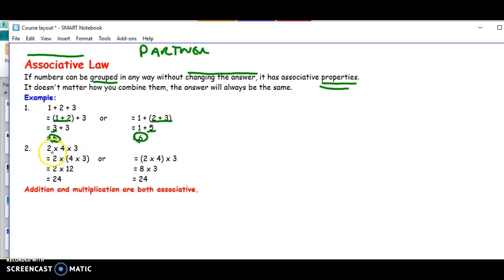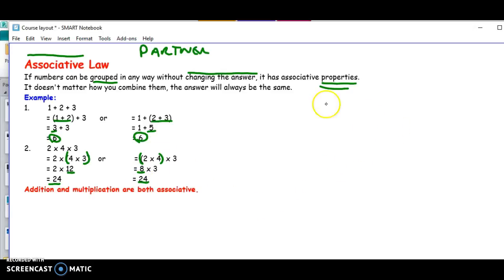Same if we multiply. 2 times 4 times 3. If I multiply 4 and 3 first with each other, I get 12, and 2 times 12 is 24. But if I multiply 2 and 4 first, I will get 8, and 8 times 3 is 24.